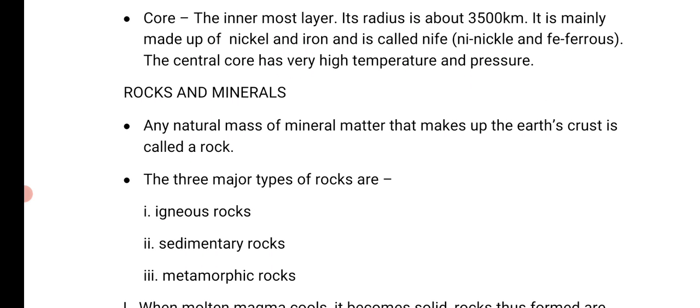Next one is the core. The core is the innermost layer and its radius is about 3,500 kilometers, and it is mainly made up of nickel and iron, so it is called NiFe: Ni, nickel, and Fe, ferrous. The central core has such a very high temperature and pressure that no one can go there. It is so hot that no one can reach there.